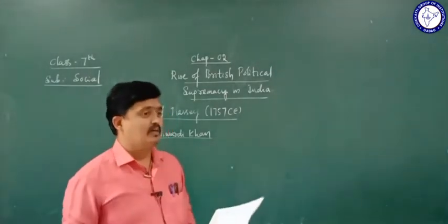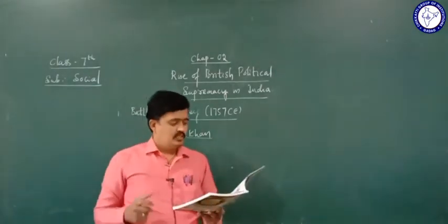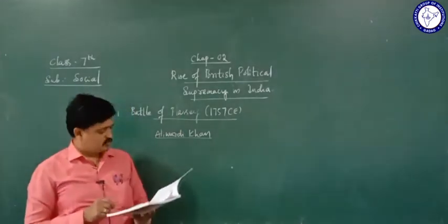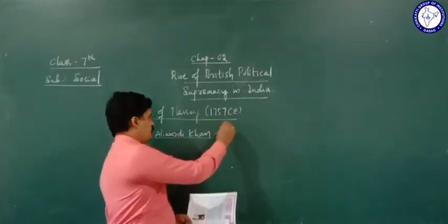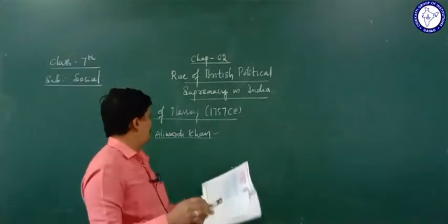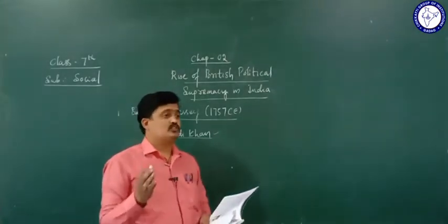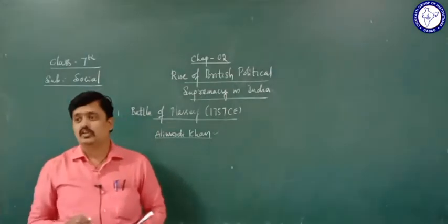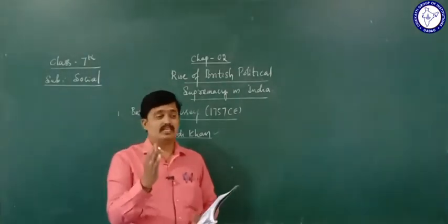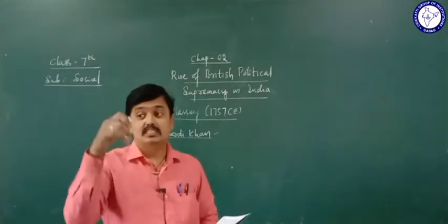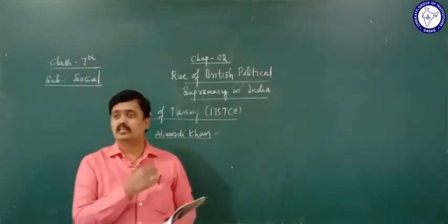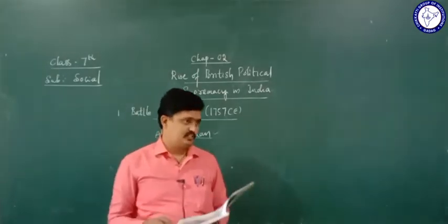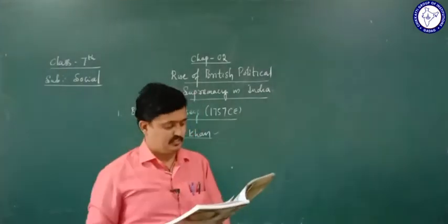He became independent when the Mughal Empire started to decline. When the Mughal kingdom started to decline, he started to become independent.